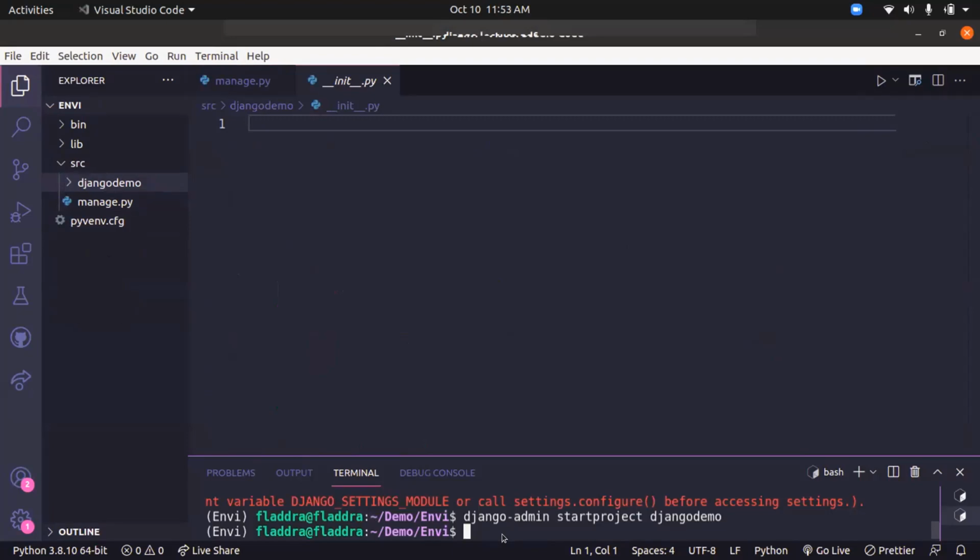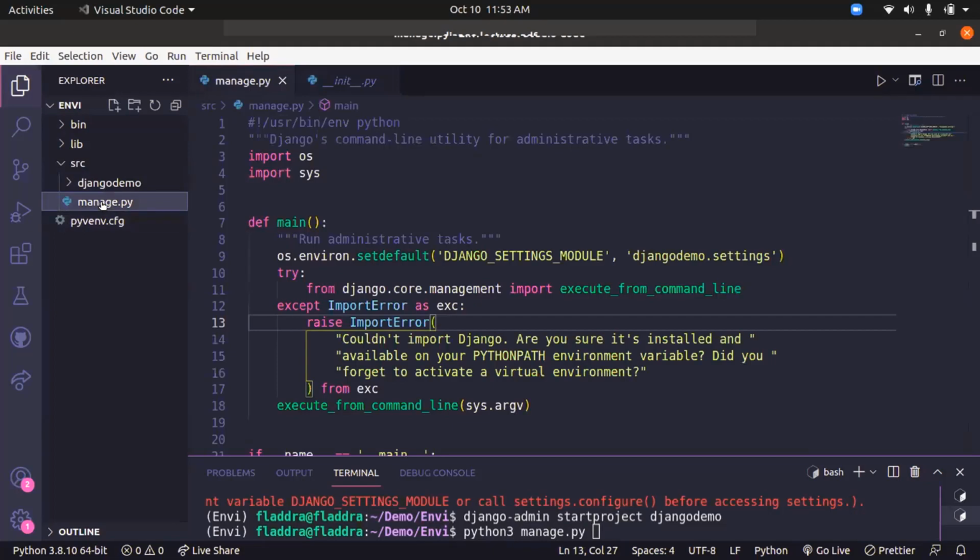The command for the same will be python3 manage.py. Here manage.py is the file we are referring to. We are commanding Python to run the manage.py file, and we will be passing some parameters.